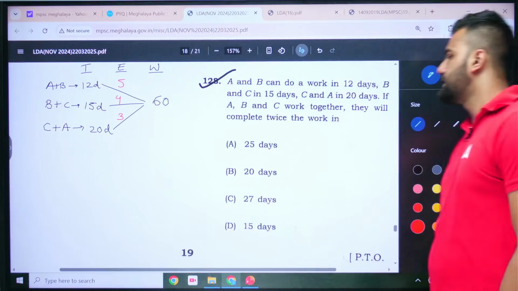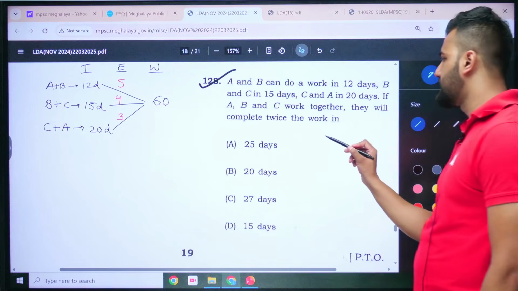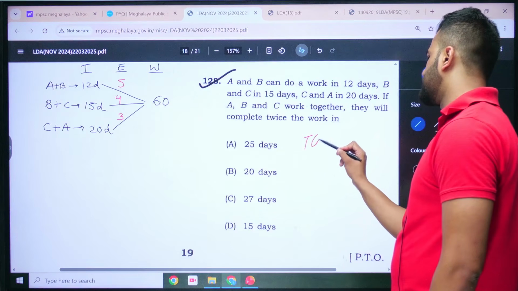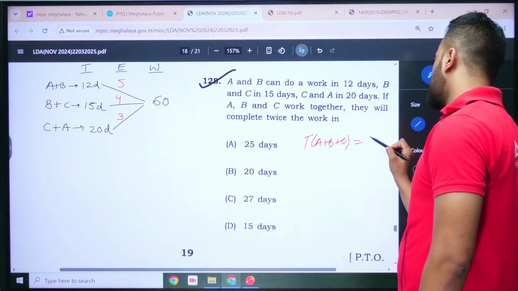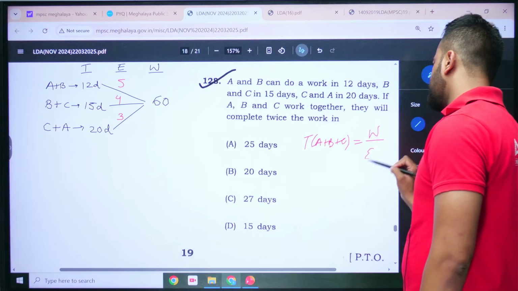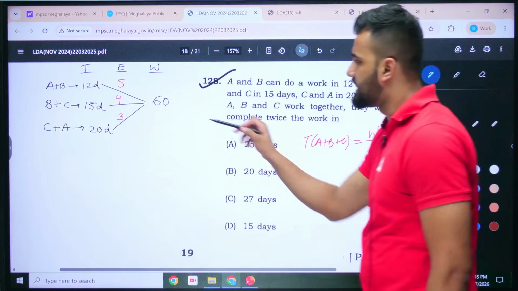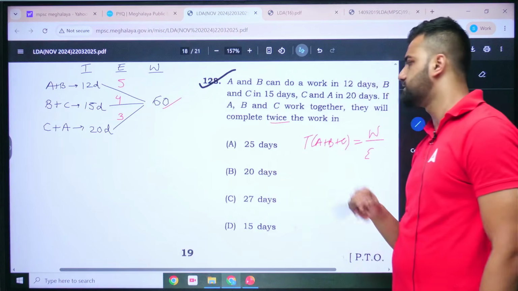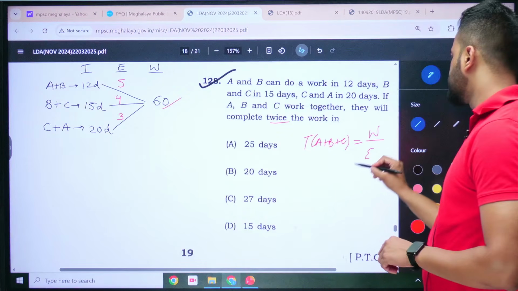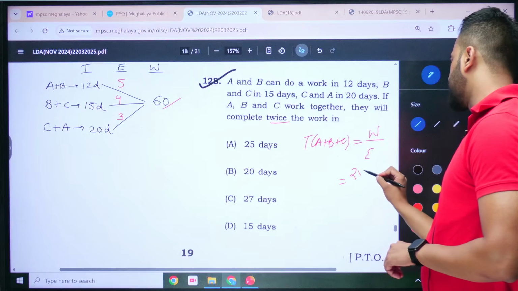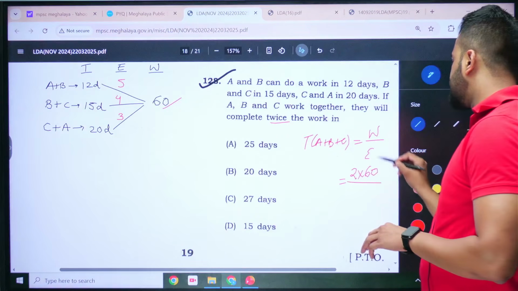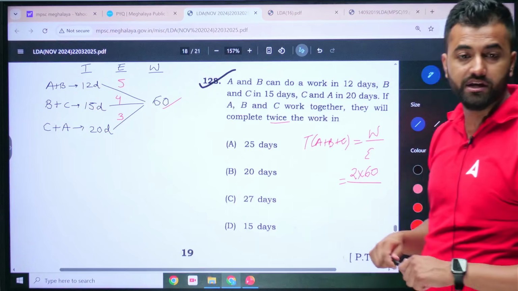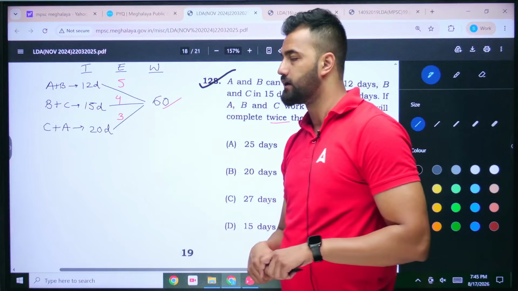Now what do we need? If I want to get the time taken by A, B and C, I'll need total work and the efficiency. I have total work, and they're asking twice the total work. That means 2 into 60 I'll be putting out here. Twice the total work. I just need the efficiency. So how to get the efficiency? We can get the efficiency from here.